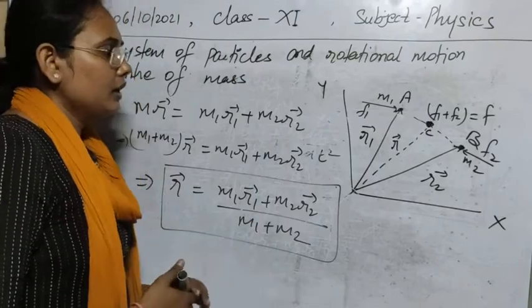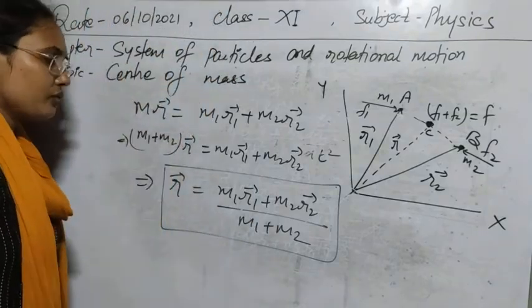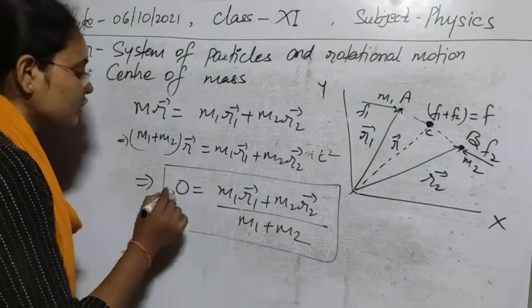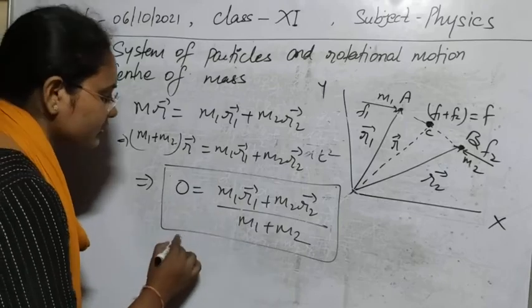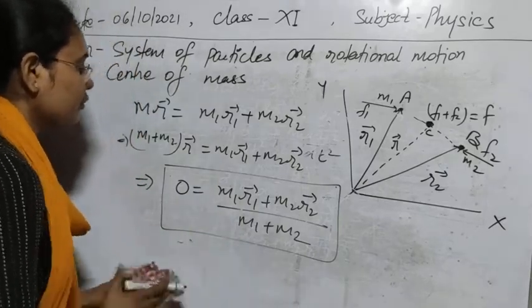The third one: suppose the center of mass is at the origin. As it is at the origin, this r should be 0 for that case, and this value will be 0. It means that m1 r1 plus m2 r2 will be 0.